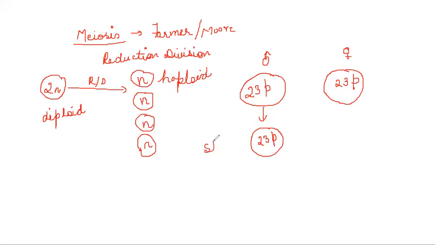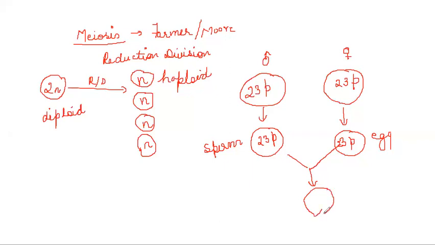So the sperm would have 23 pairs of chromosomes, and the egg will also have 23 pairs of chromosomes. Now, the gametes will fuse, which is called fertilization, and as a result, a zygote is formed. Looking here, the zygote will have 46 pairs of chromosomes, which is not normal.